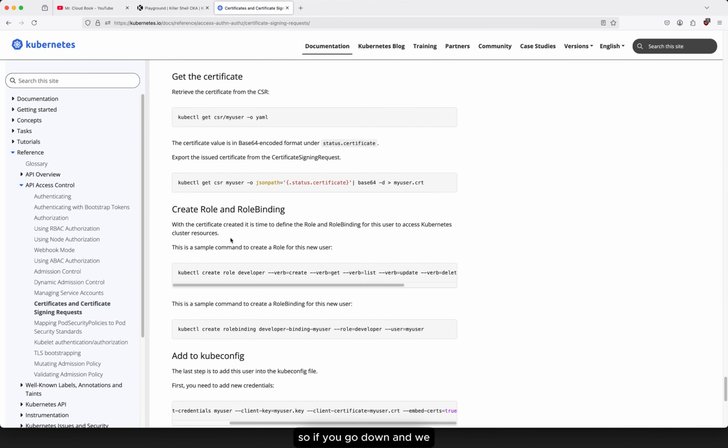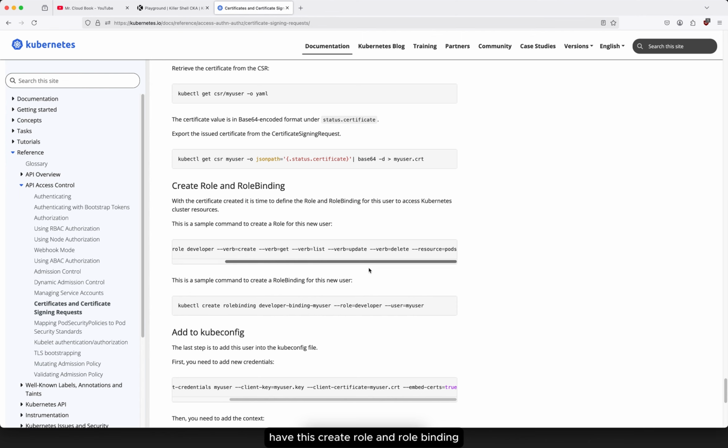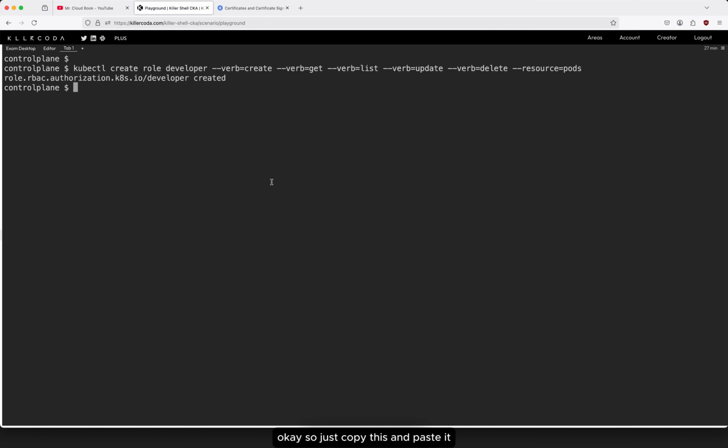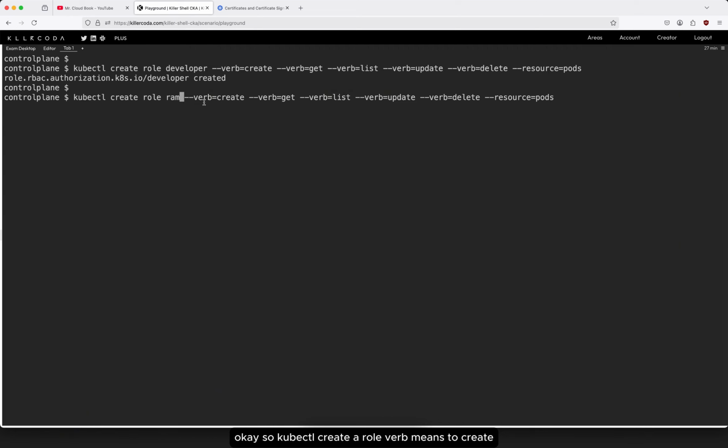Last time we used these commands, right? If you go down, we have this create role and role binding, so we just copy this and paste it. See, that is already created, but we need it in the name of Rom. I need the role for Rom, so I will just change the name here. kubectl create role, with verbs to create, get, list, update, delete on resources pods. So it's saying I can get the details and update the details, only giving access to pods. Enter, and you can see the role for Rom is created.